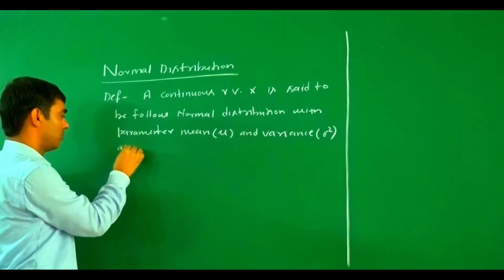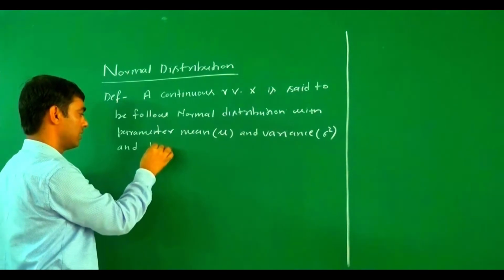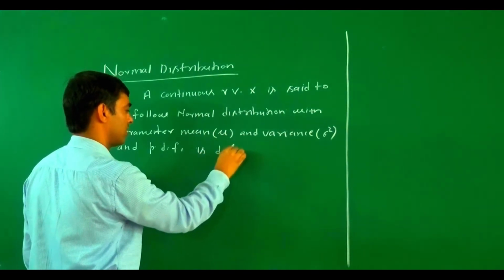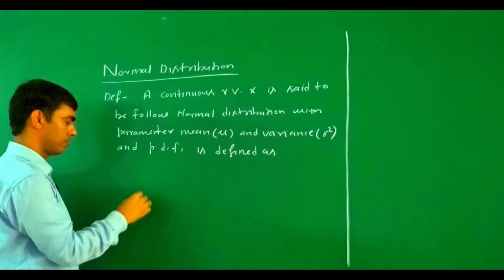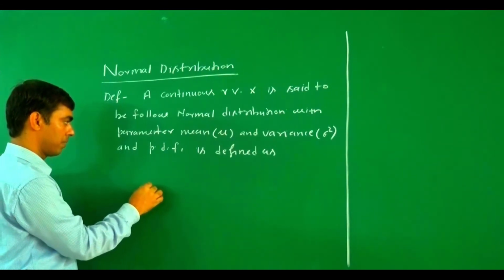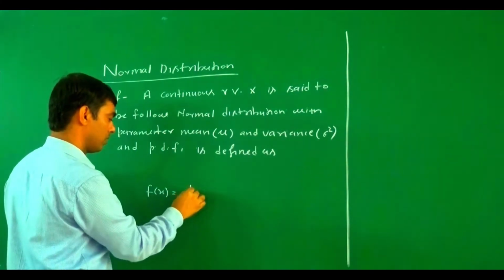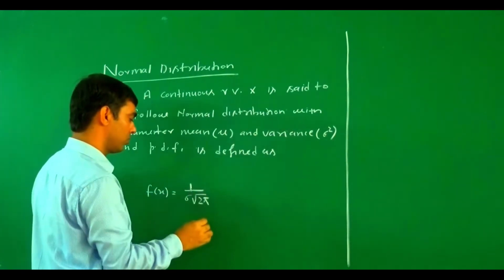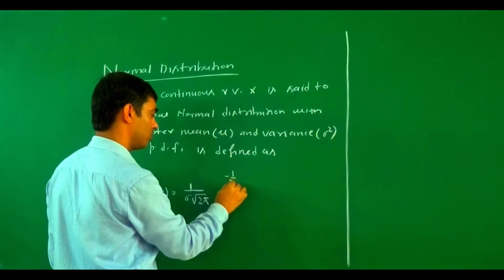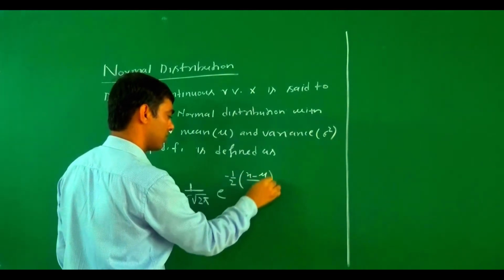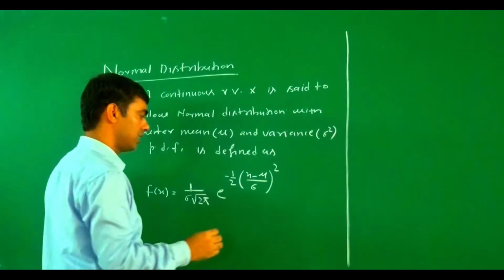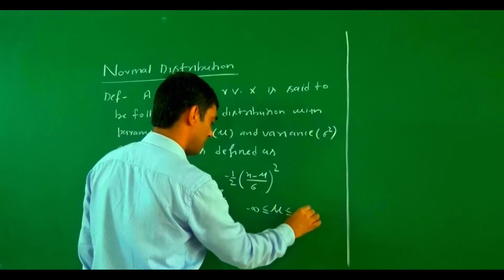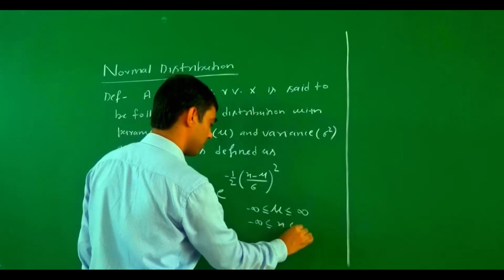and the probability density function is defined as f(x) equals 1 upon sigma under root 2 pi, e to the power minus 1 by 2 times (x minus mu upon sigma) whole square, where mu varies from minus infinity to infinity, and x also varies from minus infinity to infinity.